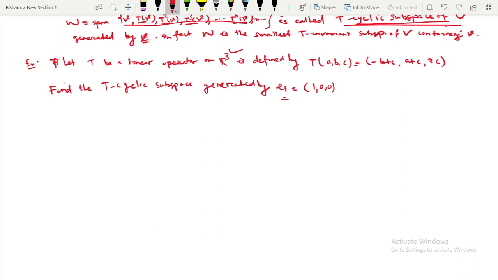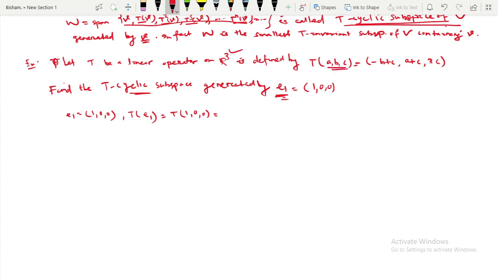So how will we find its cyclic subspace? We will continuously apply T on this element. Your e1 is (1, 0, 0). If you apply T on this, T of e1 means T of (1, 0, 0).